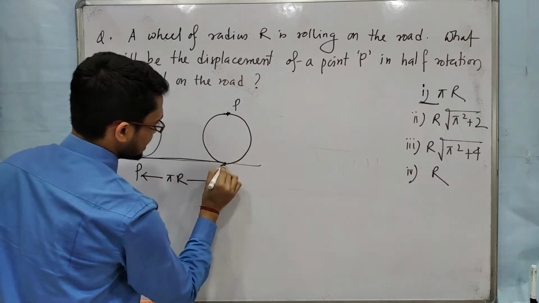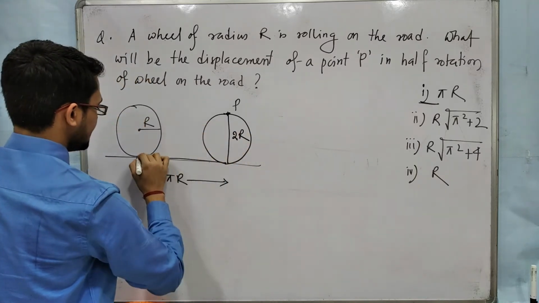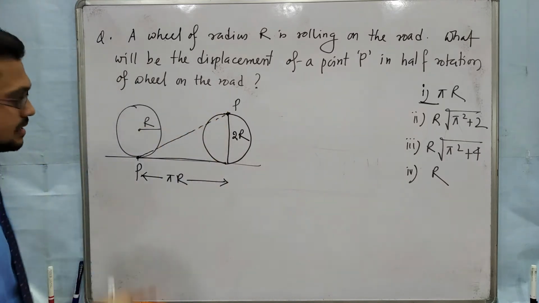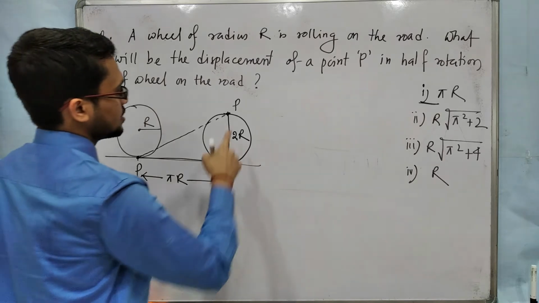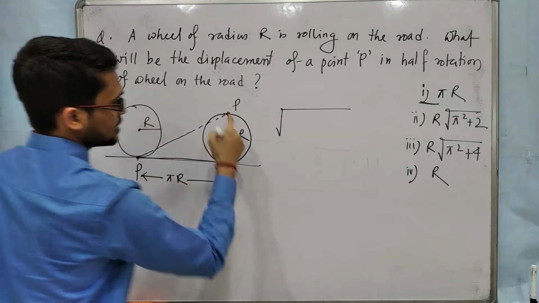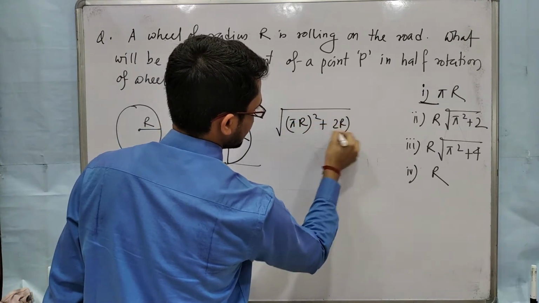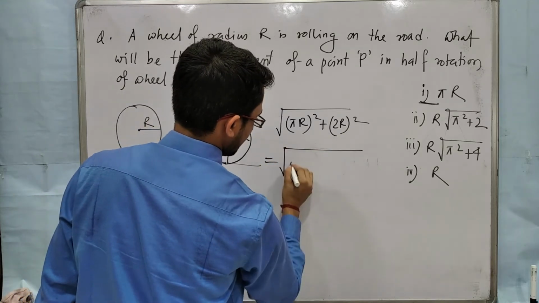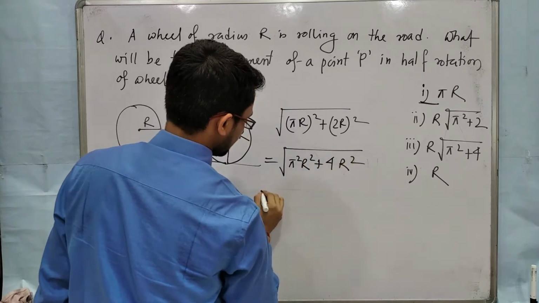This is pi r and this is 2r, and this will be the displacement of point P. So the displacement of point P will be root over pi r square plus 2r square, so you will get root over pi square r square plus 4 r square.